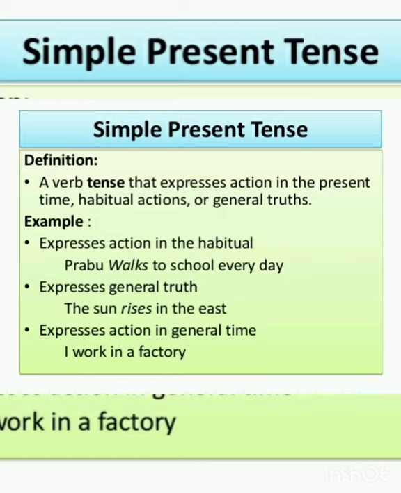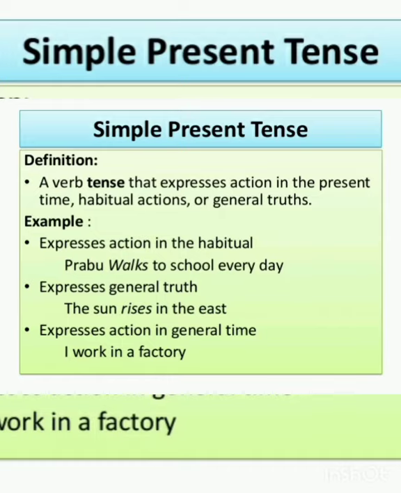And the formula of simple present tense is subject plus verb 1 plus object. Here you are observing Prabhu is the subject and walks is verb 1, and to school every day is the object here. Moving forward with the next sentence.